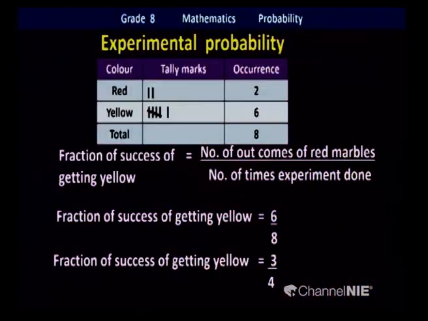Experimental probability means you do the experiment, you try it and observe the outcomes. Based on the outcomes, you decide the probability. And we use a special term for that, fraction of success. How many times you succeed in the related or expected outcomes. So, it is called the fraction of success.